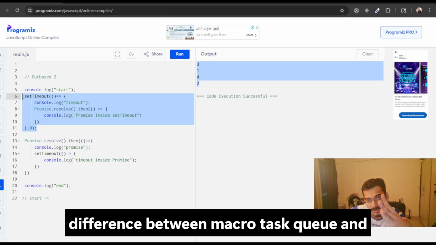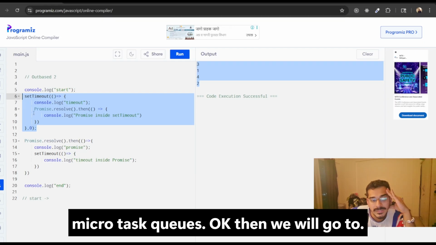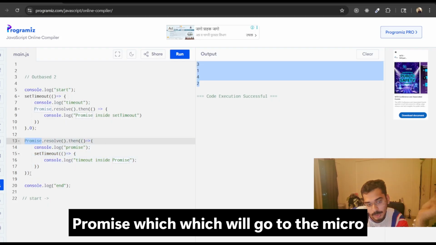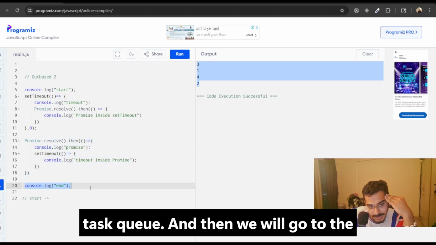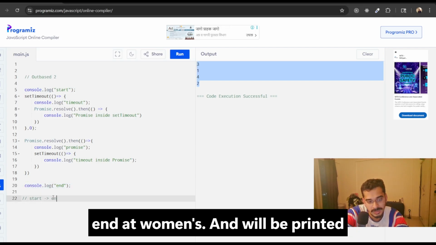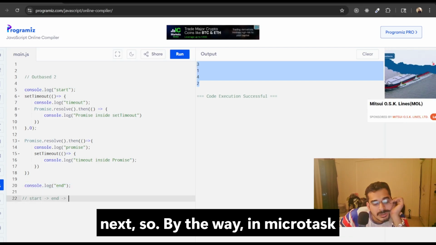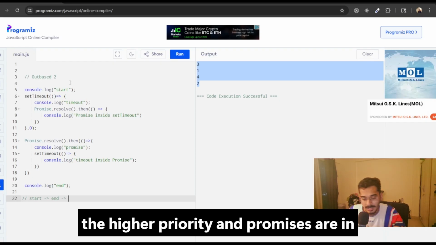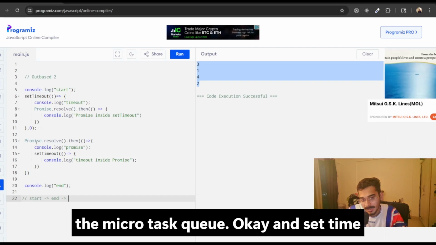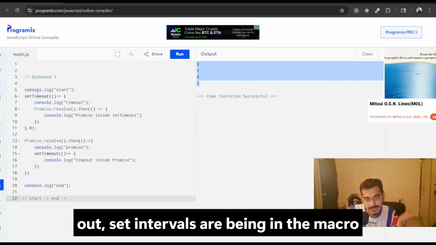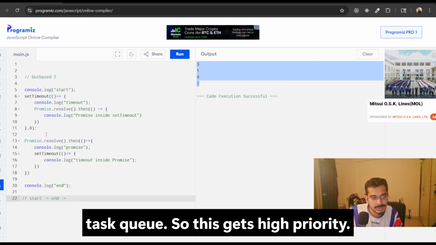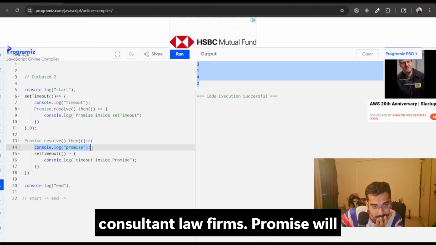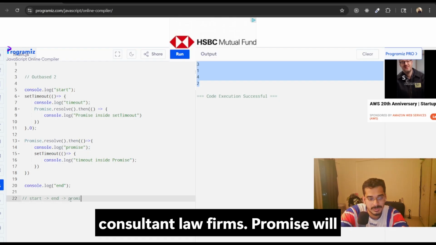Remember the difference between macrotask queue and microtask queue. Then we go to the promise, which will go to the microtask queue. Then we reach the end, so end will be printed next. By the way, the microtask queue gets higher priority, and promises are in the microtask queue, while setTimeout and setInterval are in the macrotask queue. So the microtask gets priority, and console.log promise will be printed.